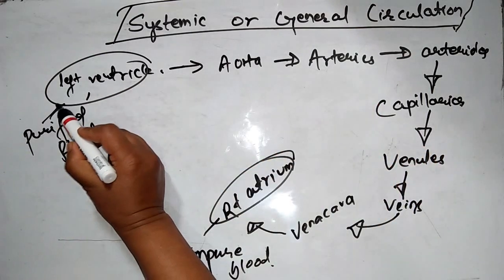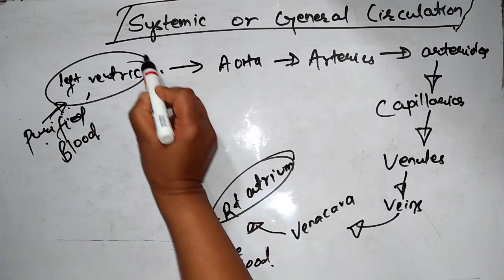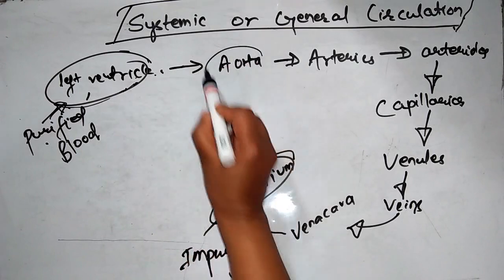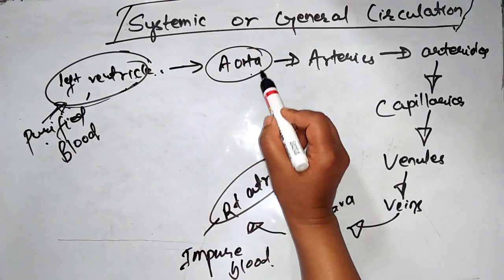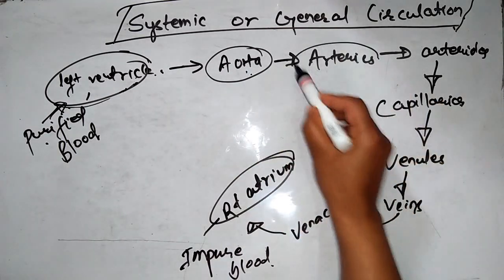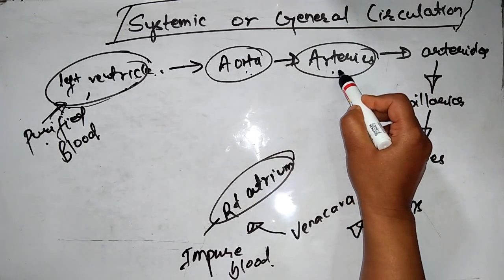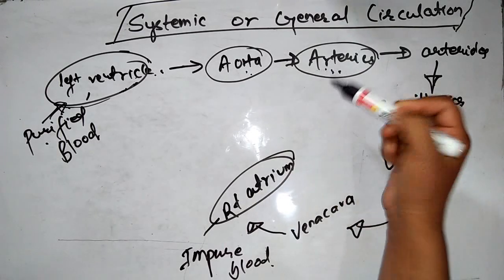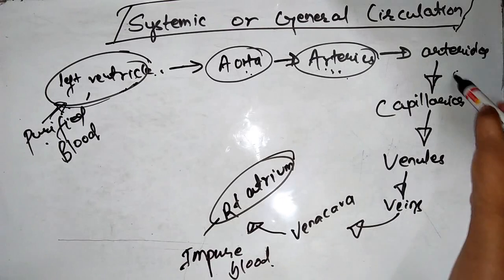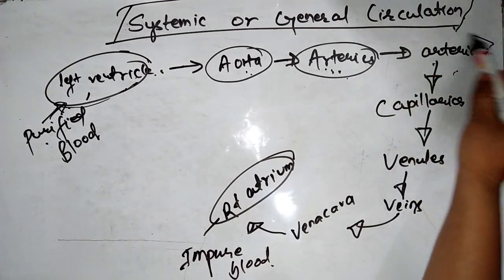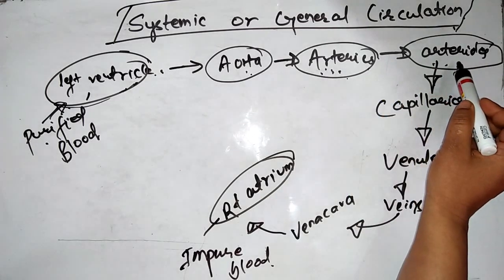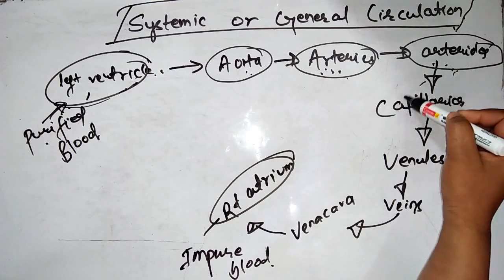Here the purified blood is collected in the left ventricle, and after that the blood is pumped to the aorta of our heart. The aorta has different sub-branches, and these arteries carry pure blood which supplies the different parts of our body, that is head, neck, trunk, and upper and lower limbs. After that these arteries break down to form arterioles, a smaller form of arteries, and then break down further to form capillaries.